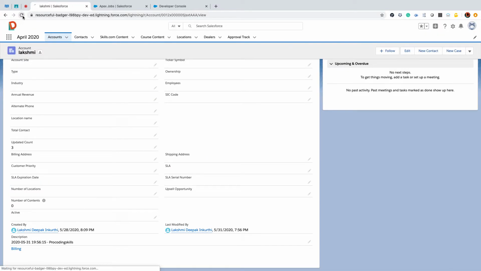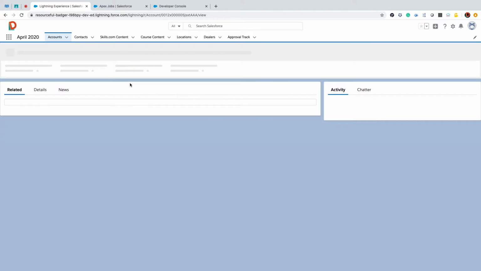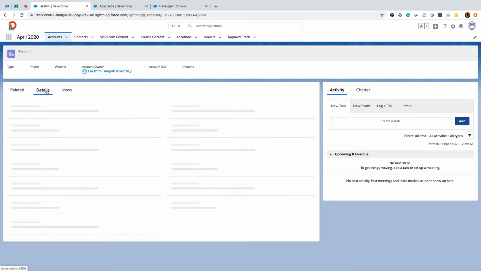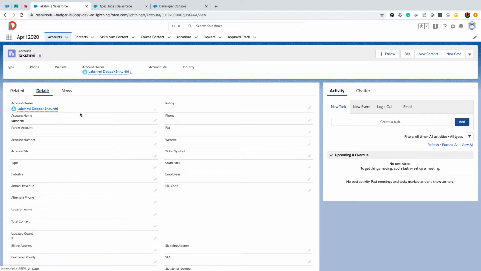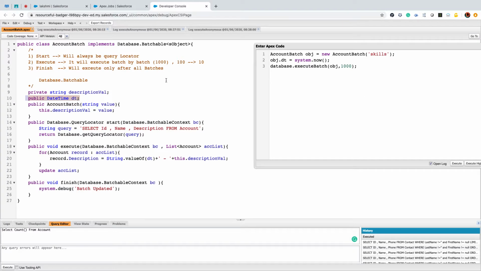If I go here, you can see that in this case we are passing all our data from the developer console during the execution statement. Nothing has been hard coded here, isn't it?